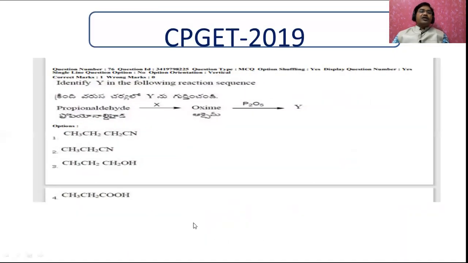Now let us see the other one. Propanaldehyde on reaction with reagent X gives the oxime, and P2O5 gives Y. As we just discussed, an oxime is always formed from hydroxylamine. So X is NH2OH, the hydroxylamine.